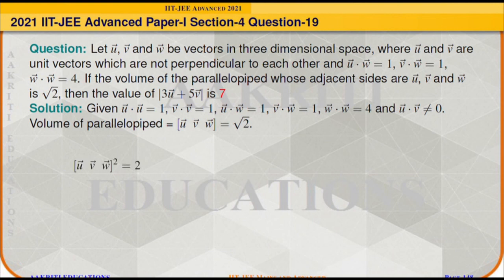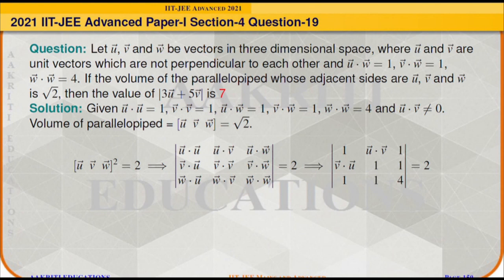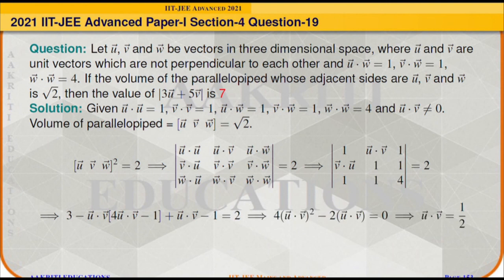Now if we square this box product, it will come out as 2, and in determinant form it can be represented as given. Now if we substitute all this information, we will get the determinant of [1, U dot V, 1; V dot U, 1, 1; 1, 1, 4] is equal to 2. After simplifying, we will get the equation in terms of U dot V, and by solving we will get U dot V is equal to either 0 or half. But U dot V cannot be equal to 0, so U dot V will be equal to half.